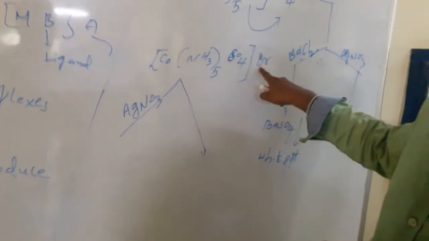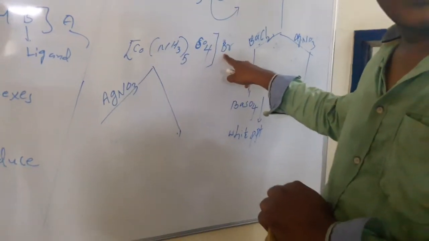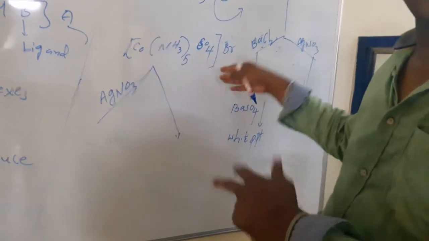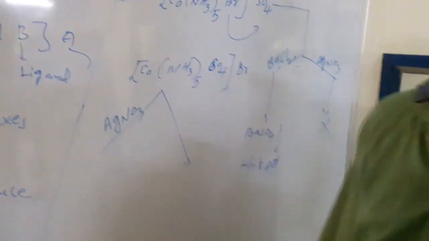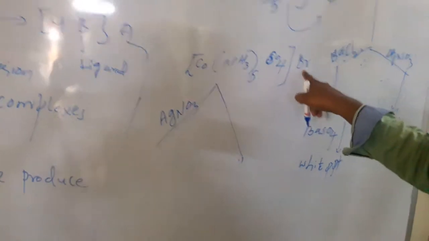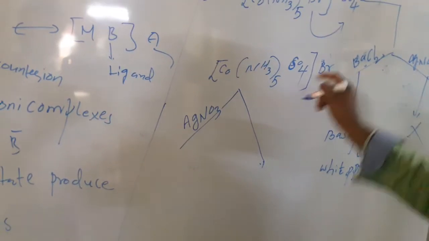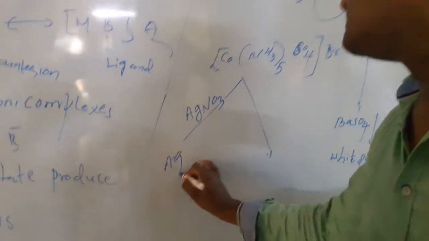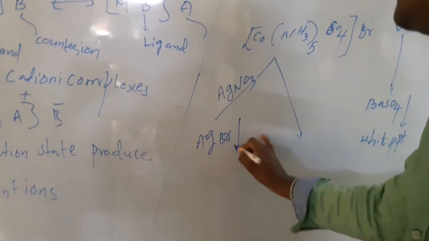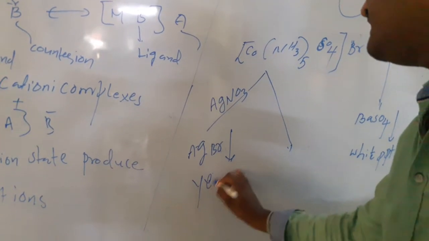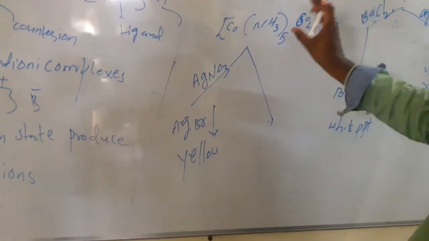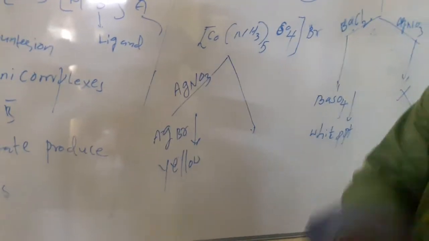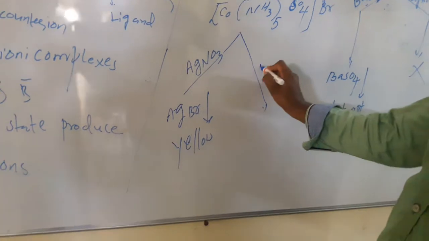That means fluoro, chloro, bromo, iodines are present as counter ions. If they are free, then they can react with silver nitrate. So silver nitrate reacts with bromide ions and forms silver bromide, a yellow colored precipitate. And the same complex cannot react with barium chloride.